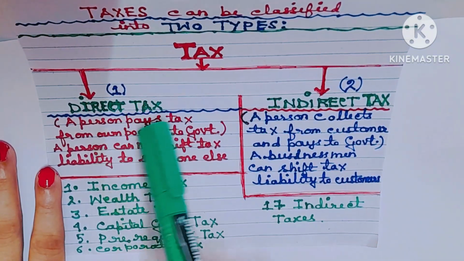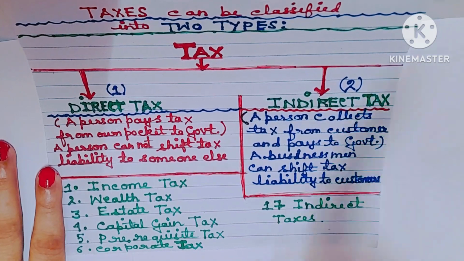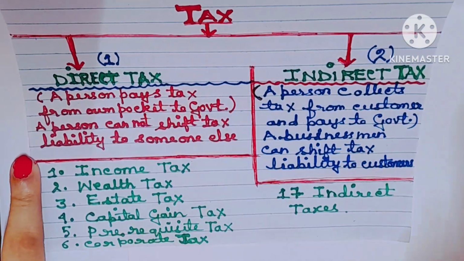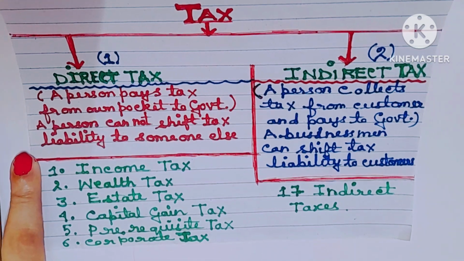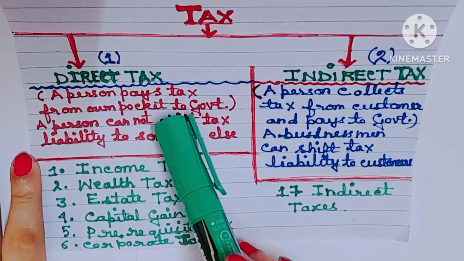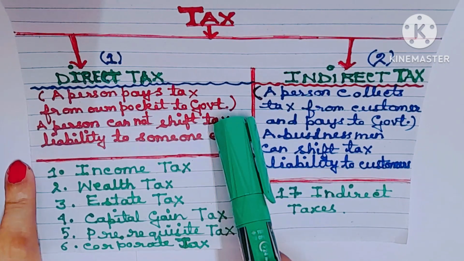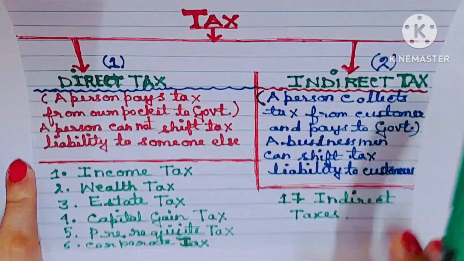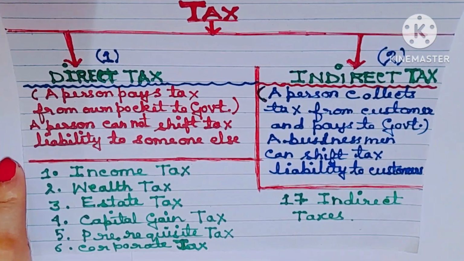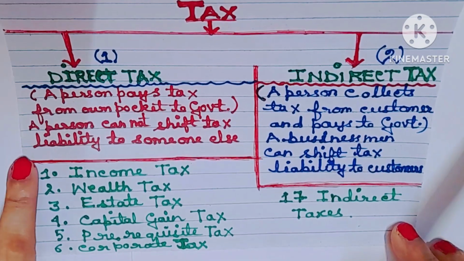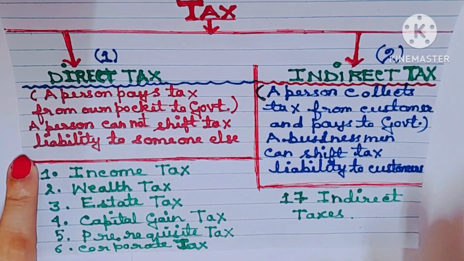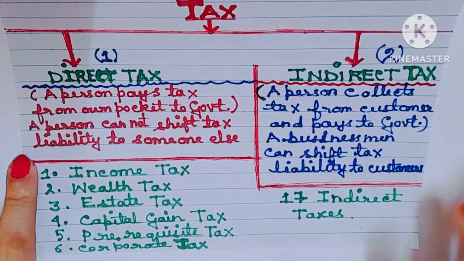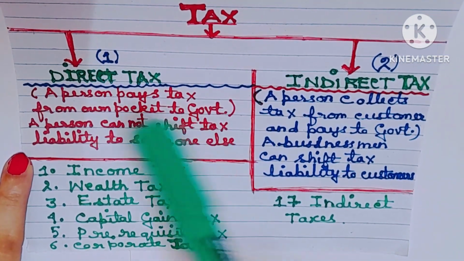Understood? So, taxes can be classified into two types. Number one, direct tax. Number two, indirect tax. I have already told you what is direct tax. Direct tax is a tax when a person pays tax from his or her own pocket to government. A person cannot shift tax liability to someone else. What is indirect tax? I've already told you. Let me tell you again. An indirect tax is a tax when a person collects tax from a customer and pays it to the government. A businessman can shift tax liability to customers. Understood?